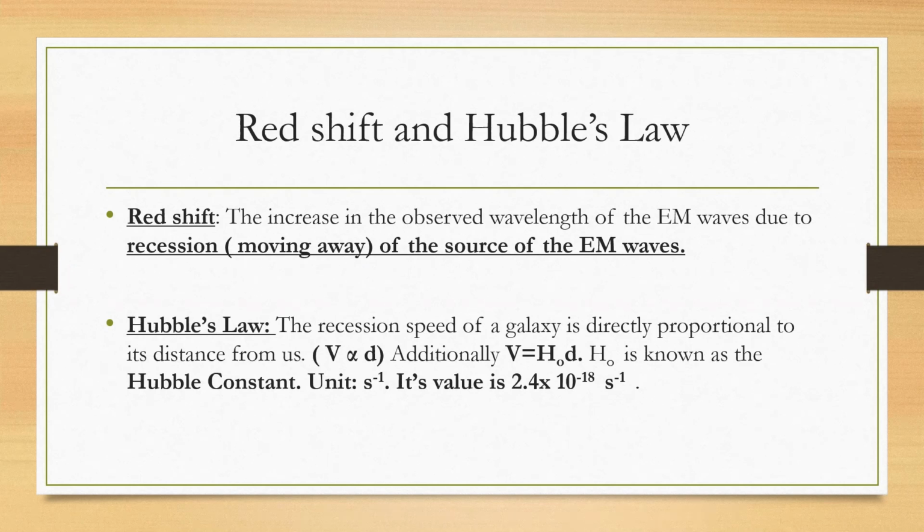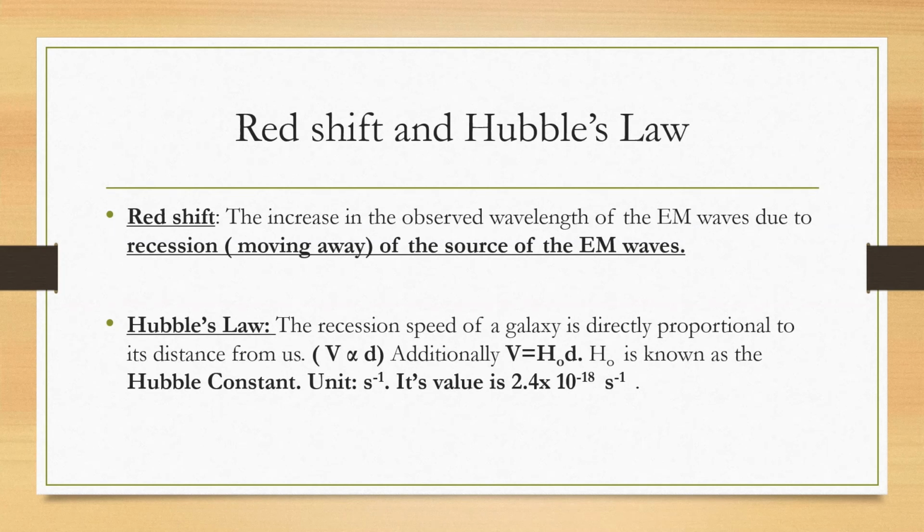In other words, v, which is the recession speed, is related to the distance d away from us as observers on the Earth. So v is directly proportional to d, and the proportionality constant connecting v and d is what we call the Hubble constant. The Hubble constant has a value of 2.4 times 10 to the negative 18 per second.